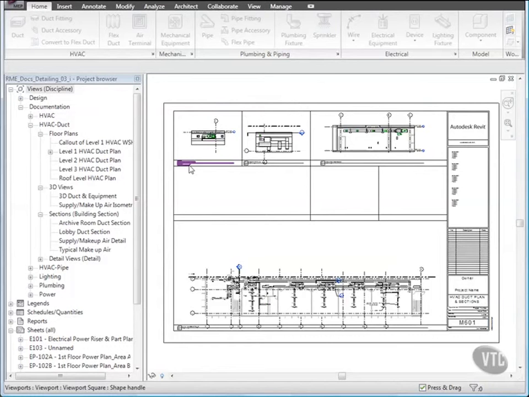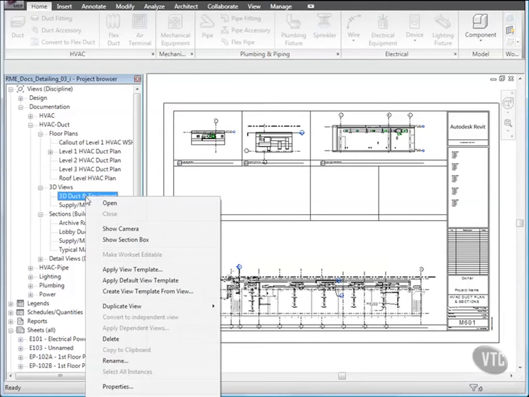Let's prepare the view. In the project browser, under Documentation HVAC Duct 3D Views, right-click 3D Duct and Equipment, and move to Duplicate View, and click Duplicate.